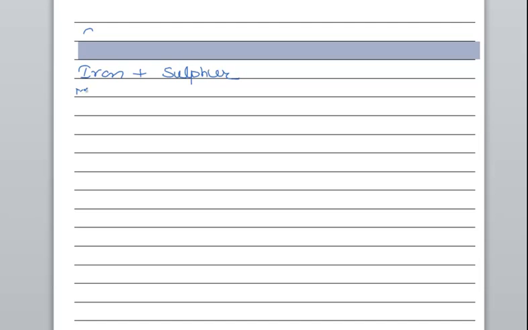Again here, iron is a metal, sulfur is a non-metal. Right? These both are mixed. See, there is a mixture in this of iron and sulfur. Then you must have seen the mixture of, say, chalk and water. See, you can dissolve chalk in water. So this chalk water is also a mixture. Chalk is a solid, water is a liquid.